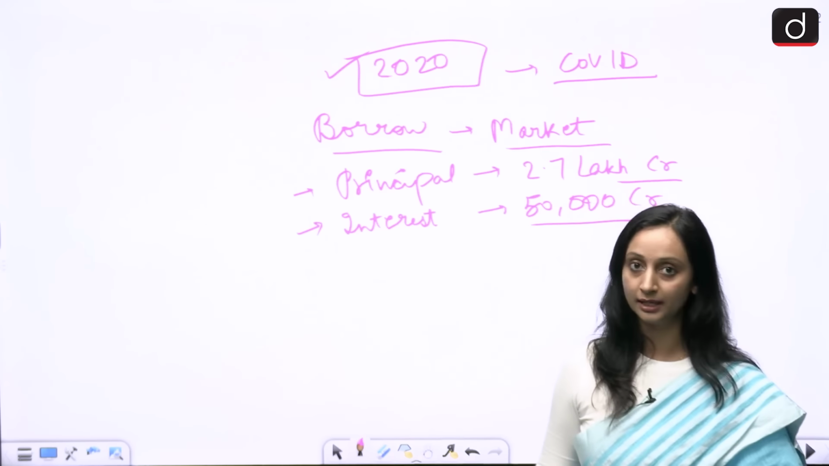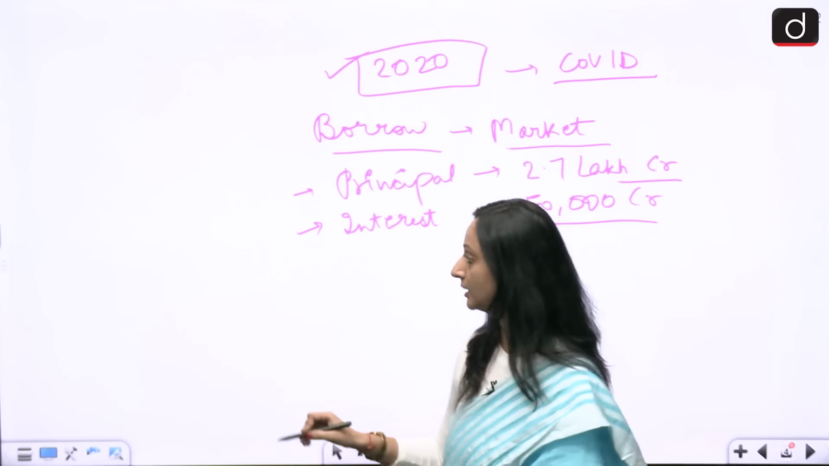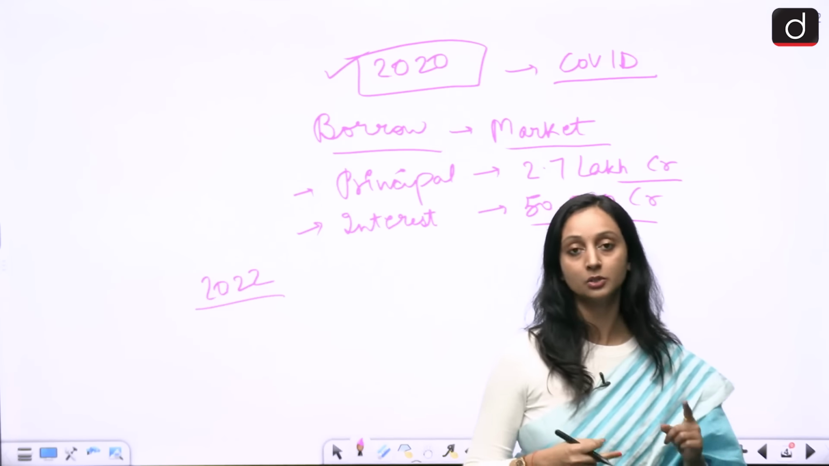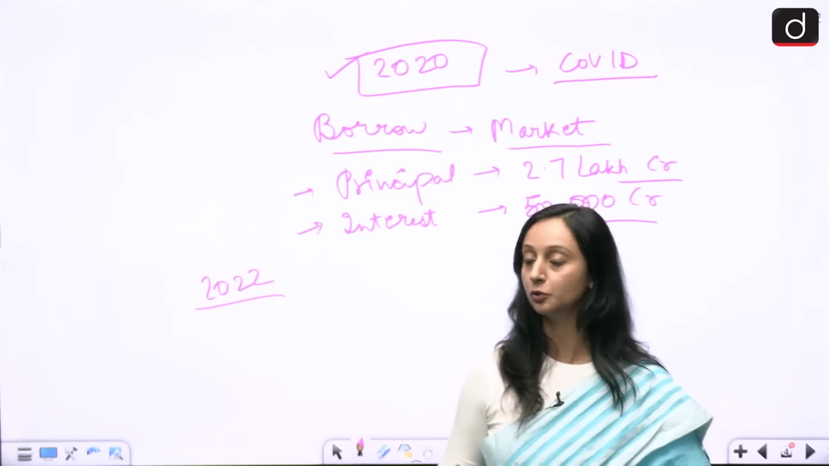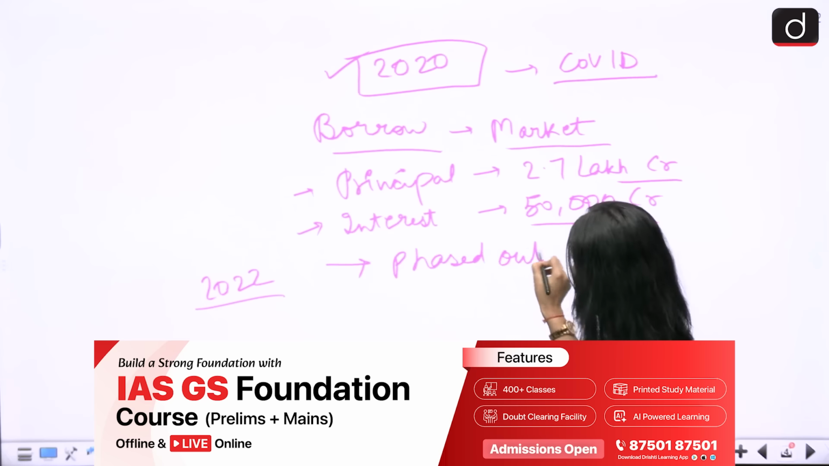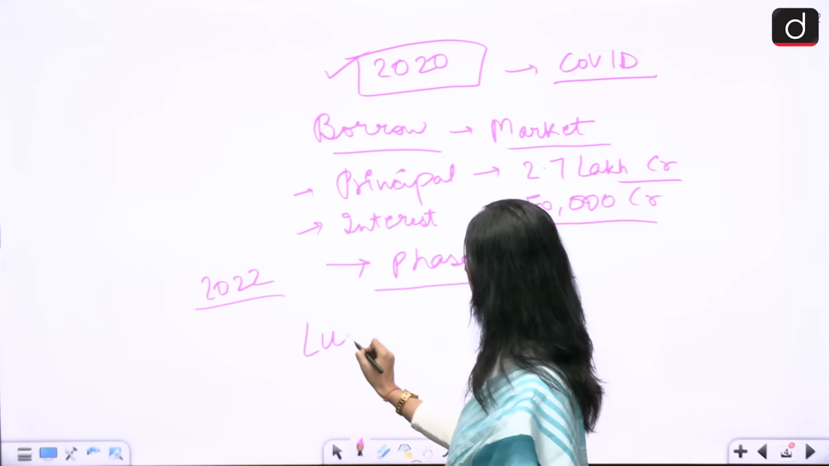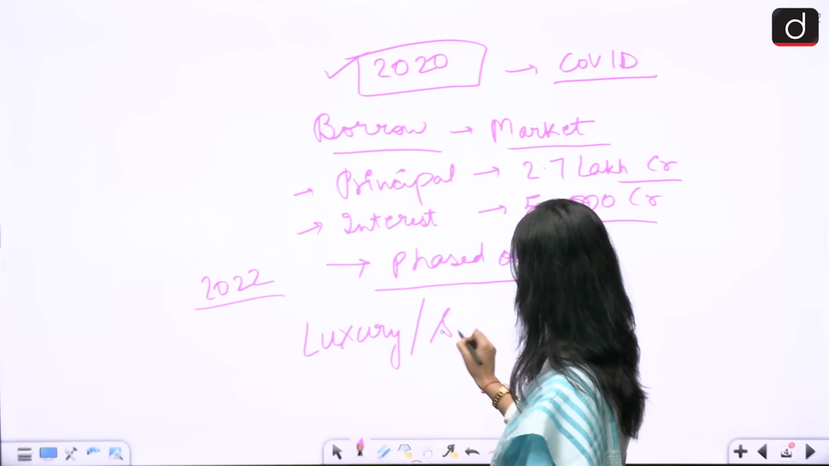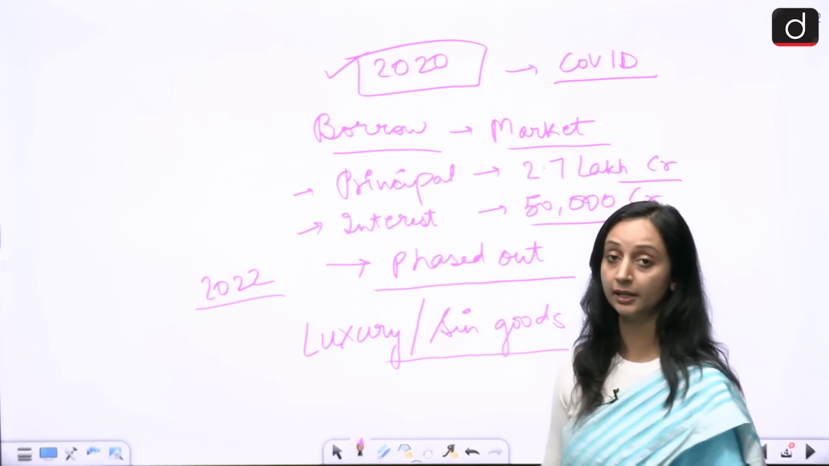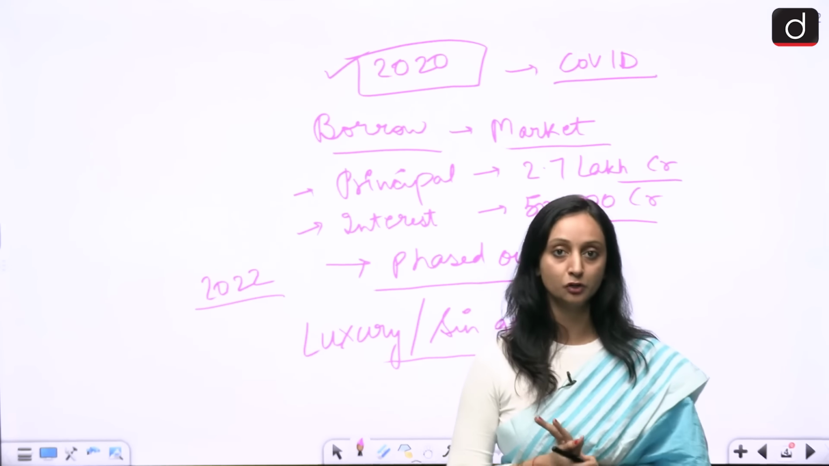Now the problem here is that the GST compensation cess is not to continue for an indefinite period. Ideally, it had to end in 2022, and that is what's going to happen even now. This will not continue for very long. As planned, it is going to be phased out. This compensation cess was levied on luxury or sin goods, like luxury cars, tobacco and related products. So the compensation cess is going to be phased out.